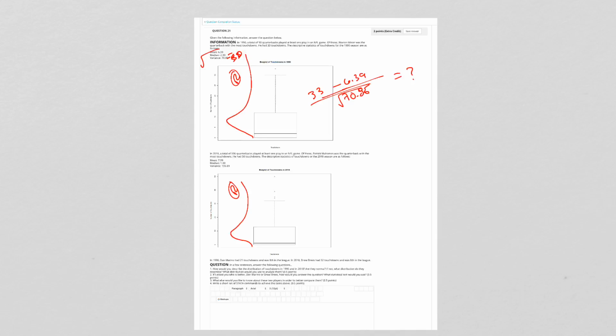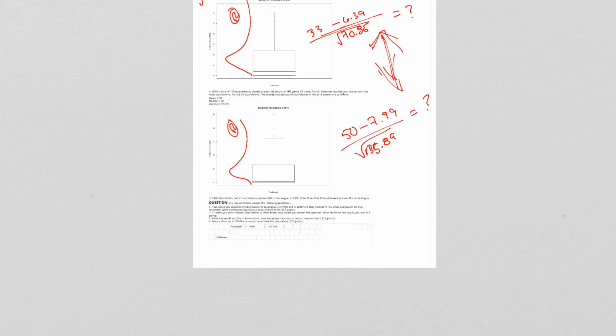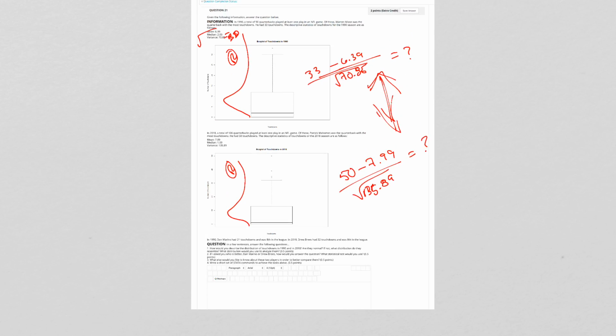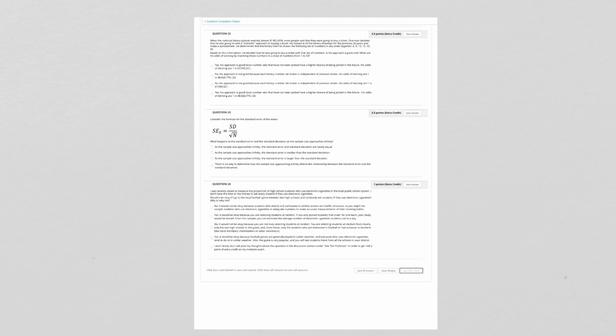And then over here, Patrick Mahomes had 50 touchdowns minus mean 7.99, square root of 135.89, and that was something else. And I want you to compare these, so you should have standardized them and then compare them to see who stood out. And then you guys gave me some answers, and I accepted them for the most part. Not a lot of you did the Stata command, which is fine, but you should really learn what those would be.